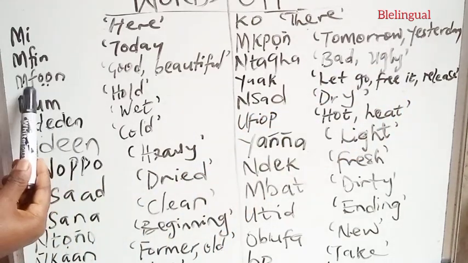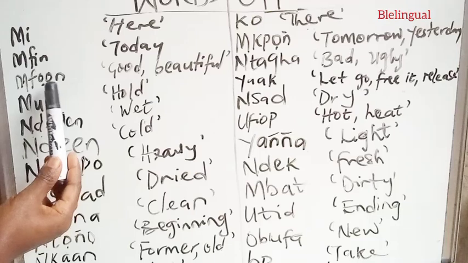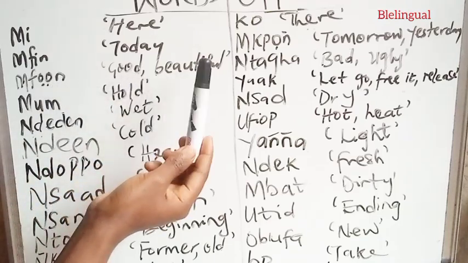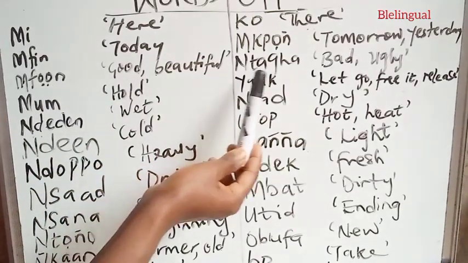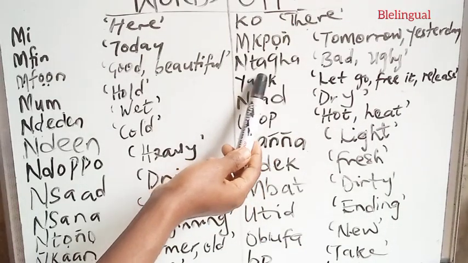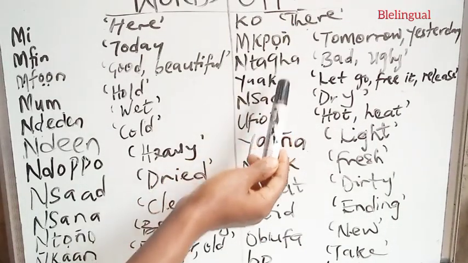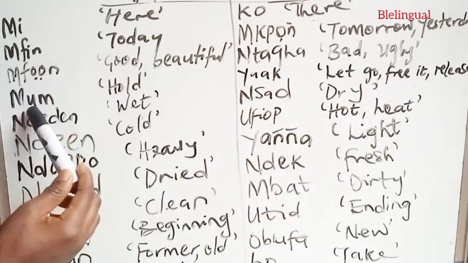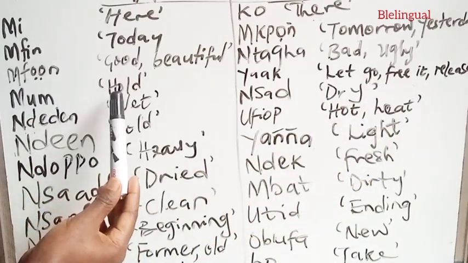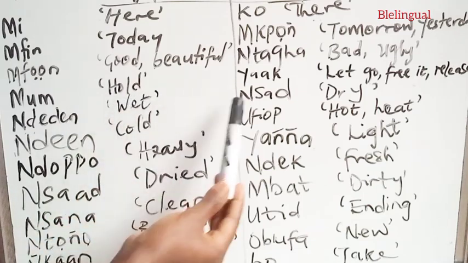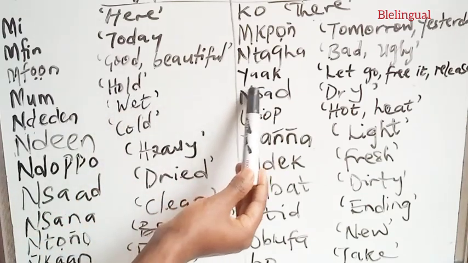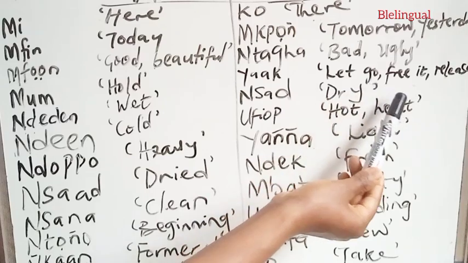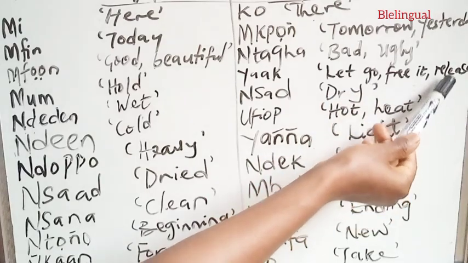We have mfon, that means good or beautiful, and the opposite as ntara, that means bad or ugly. We have the word mum, and that means to hold, and the opposite as yak, let go, free it, or release.